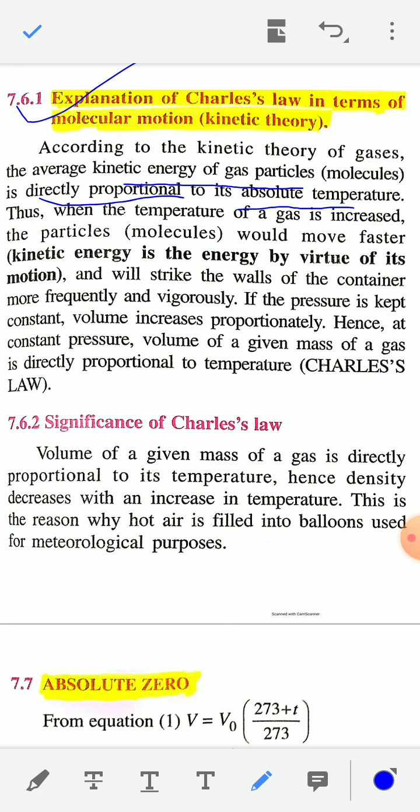Similarly, if the pressure is kept constant, the volume increases proportionately. That means if you increase the temperature, the volume of the gas will increase, and hence at constant pressure, the volume of a given mass of a gas is directly proportional to its temperature, and this is known as Charles' law.